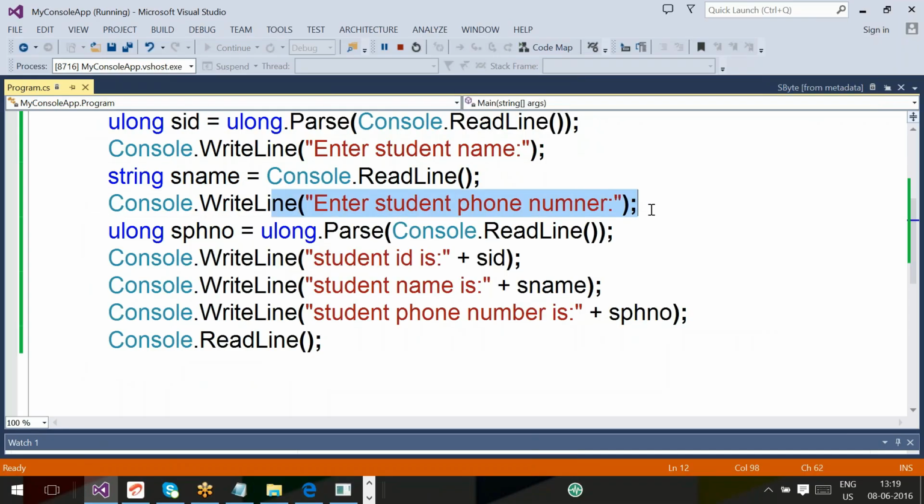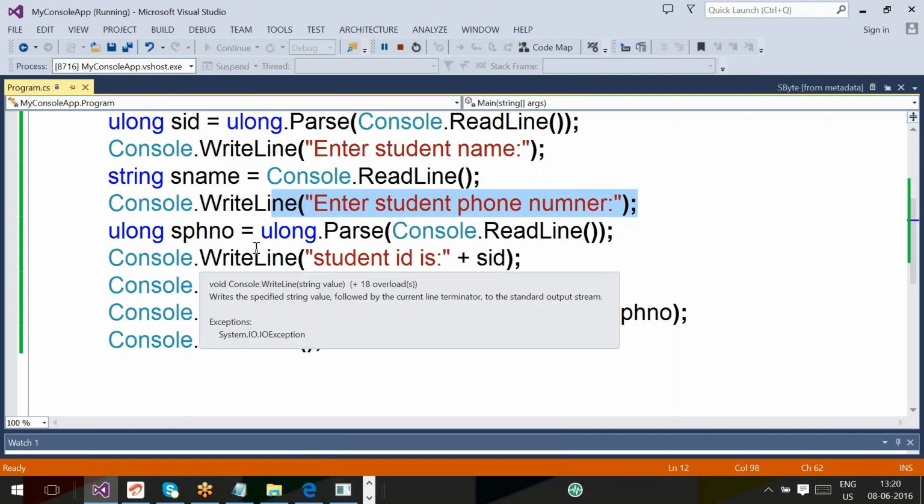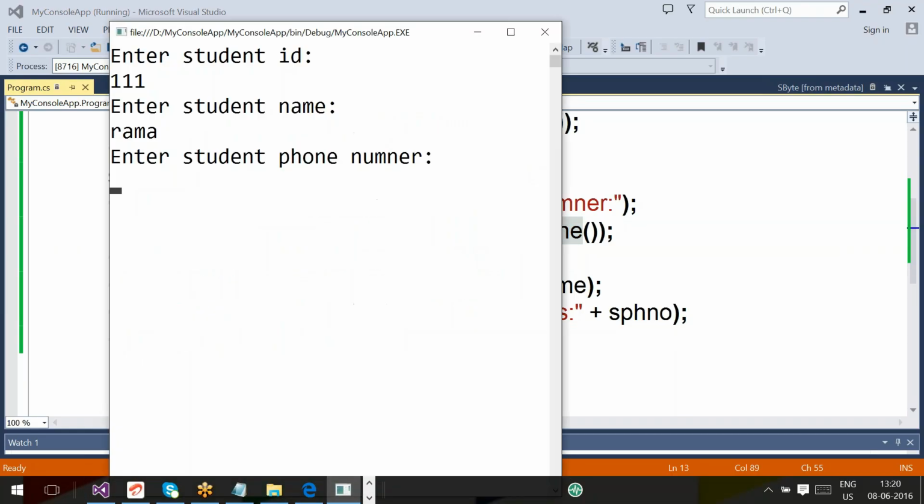Next, Console.WriteLine: the WriteLine method will print enter student phone number and move the cursor to the next line. Then control will execute the next line. Same story again: in the RHS it will execute parse, and in parse it will execute the signature part called readline. Now readline is executing. What is readline doing now? Teja, what is readline doing now? Waiting for the values, sir.